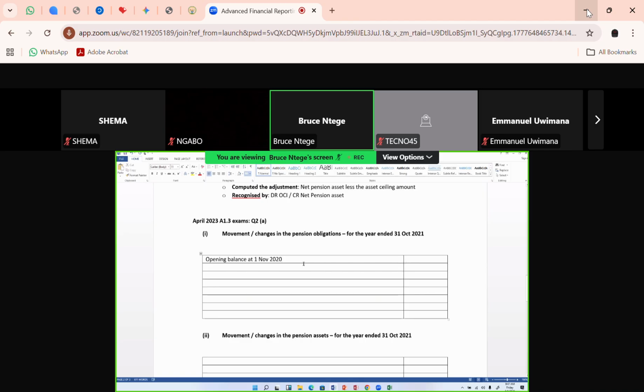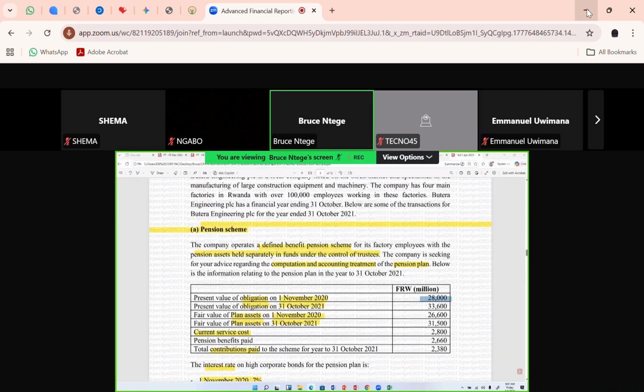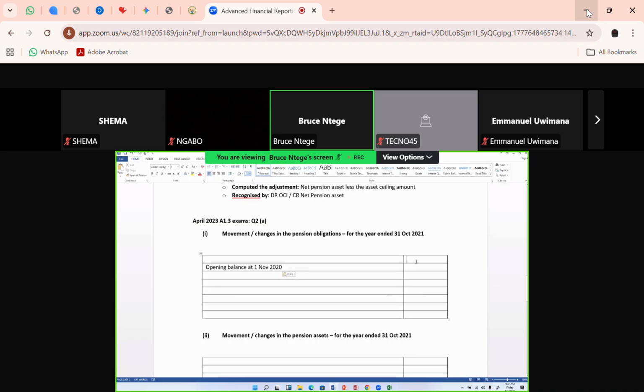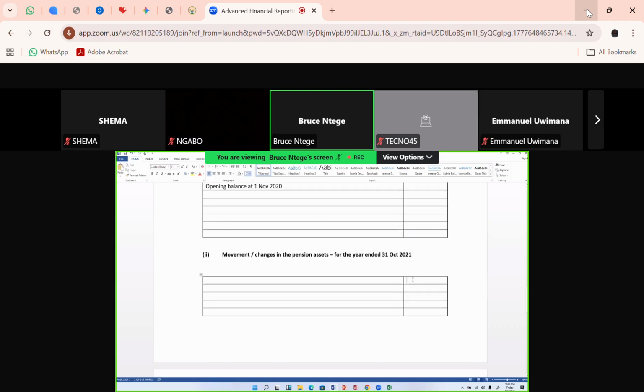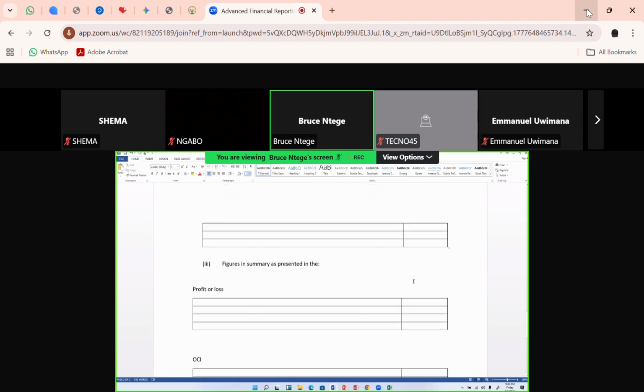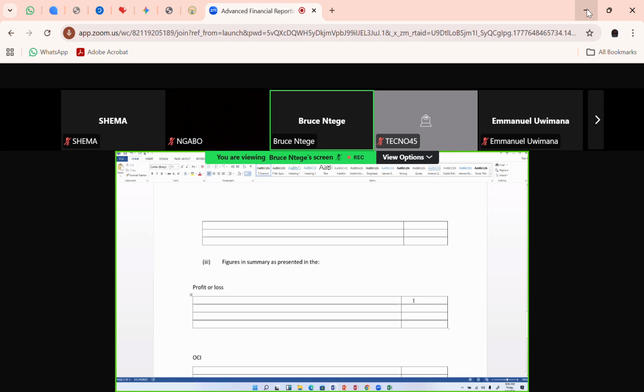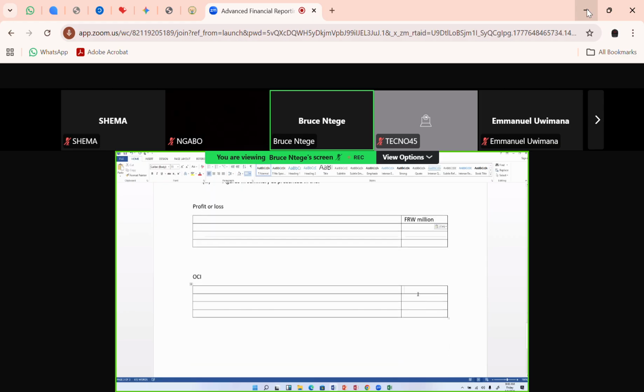But the figures are in thousands. Let me try to see the round-off factor. Million francs. So they're million francs. So let's respect being very ordered to say francs, for both pension obligations and pension assets, the figure we shall find in the P&L, and the figure we shall summarize in the other comprehensive income.